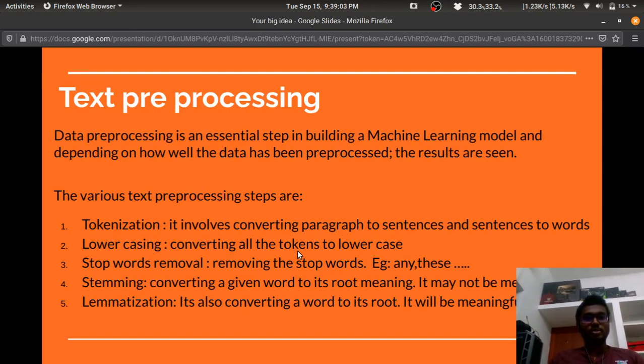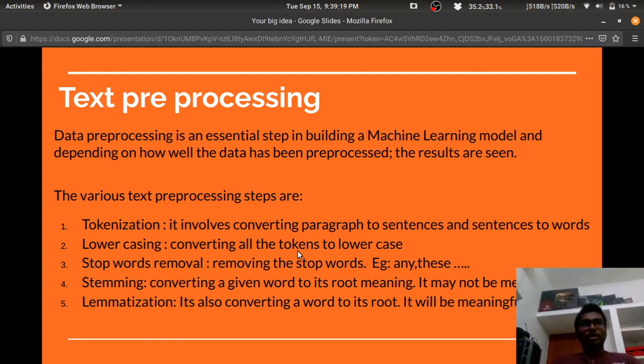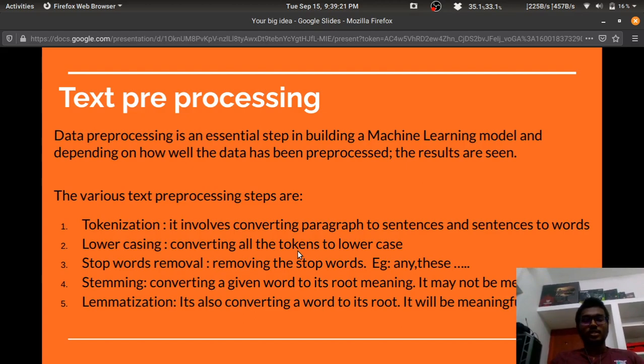The next step is text pre-processing. Text pre-processing is one of the important parts of the machine learning model because it involves various steps like tokenization, lowercasing, stopwords removal, stemming, and lemmatization. Tokenization in general means that we are converting a paragraph into sentences and then converting sentences to words.